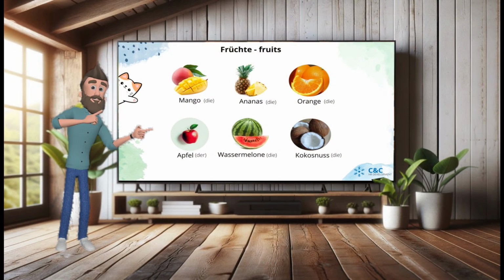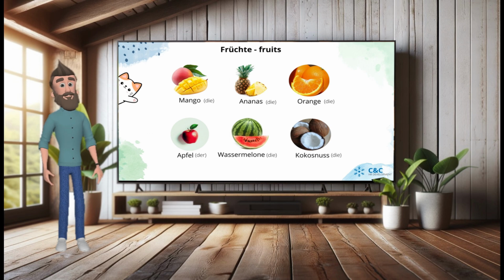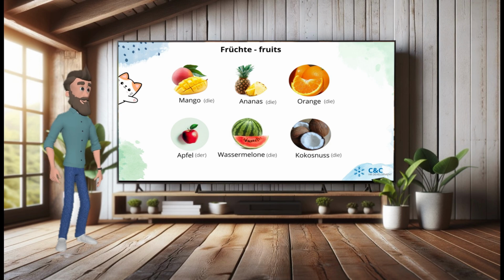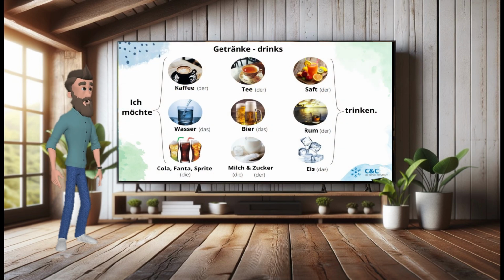I will say the words and just listen to them again and repeat. We start with die Mango, then die Ananas, die Orange, der Apfel, die Wassermelone and die Kokosnuss. Let's take a look at drinks. Here we have der Kaffee, der Tee, der Saft, das Wasser, das Bier, der Rum.